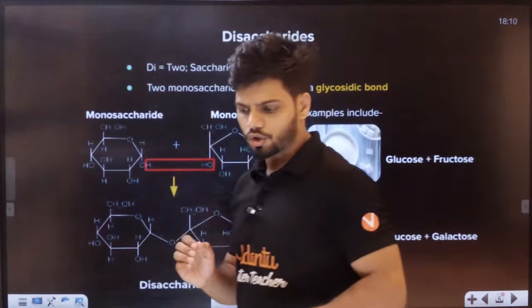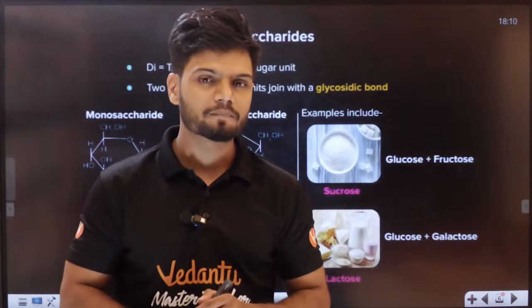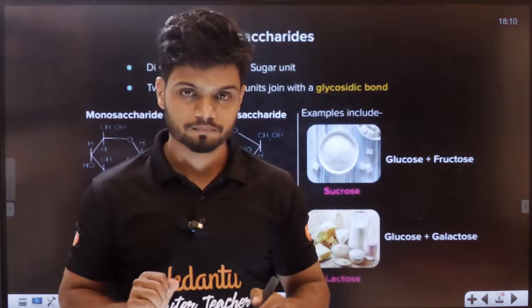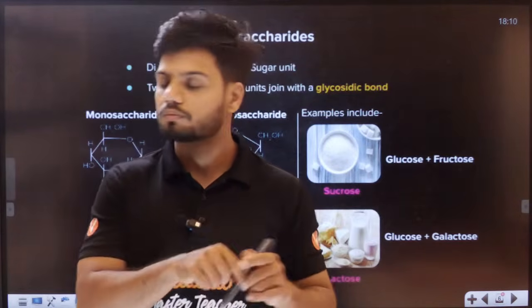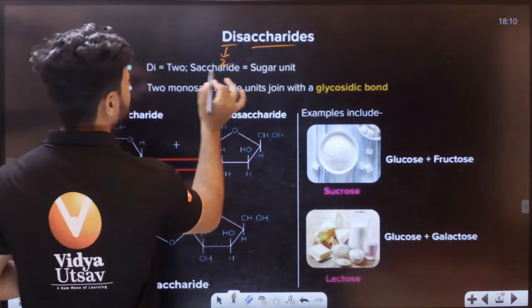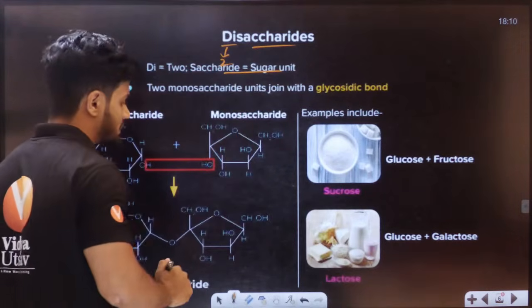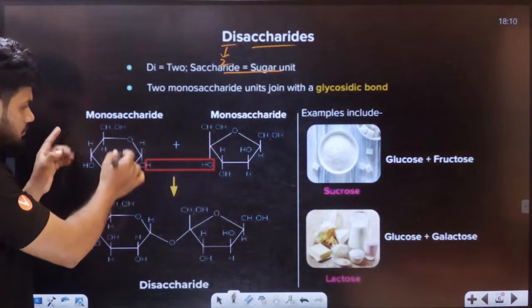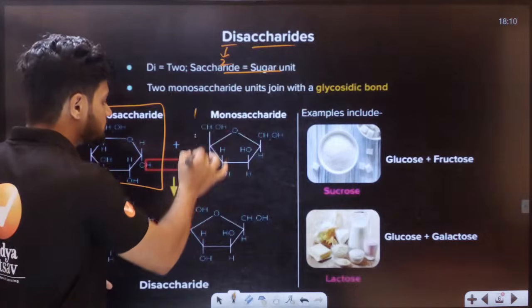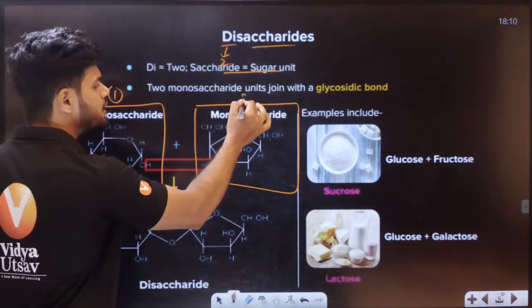Now students, what do you think disaccharide is? What is the meaning of di? Di means 2. And saccharide basically means sugar. So in the case of disaccharides, we can find 2 sugar units. Let's say I have 1 sugar unit here, that is one monosaccharide. I have one more monosaccharide here. This is the first sugar unit, this is the second sugar unit.